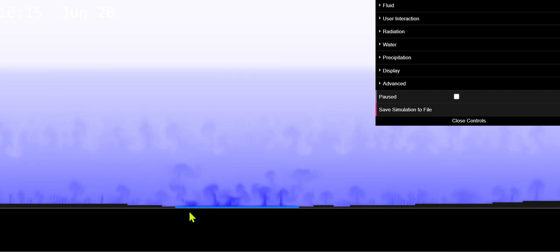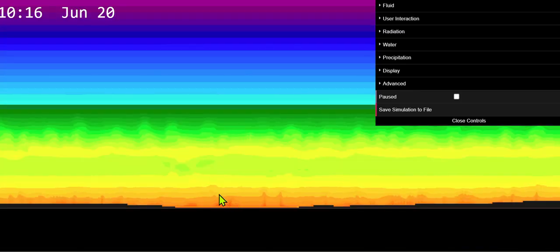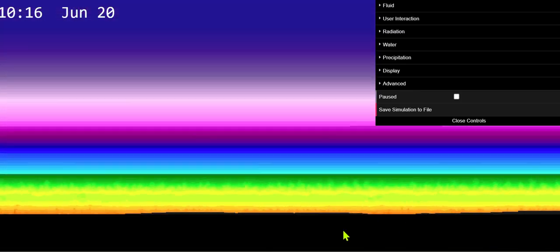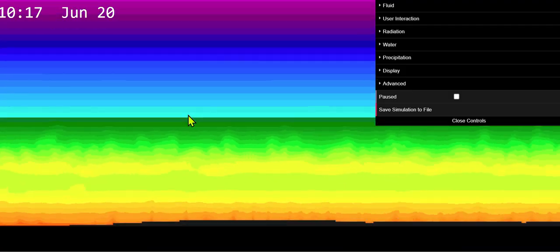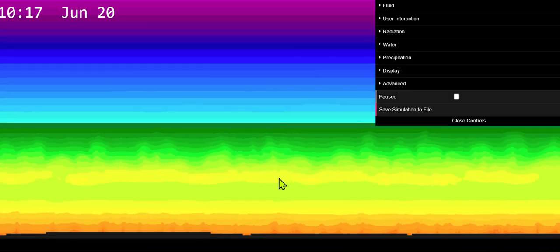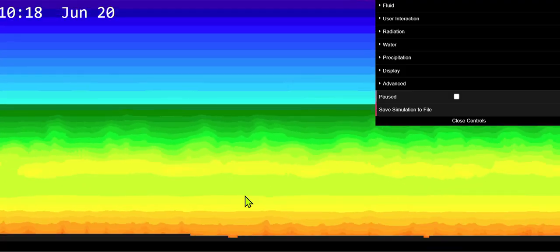Okay. So let's talk about the keybinds while we wait for this to brew. As you can see, oh no, I kind of messed up the inversion. In case any of you are wondering, an inversion is where the temperature gets warmer with the altitude.